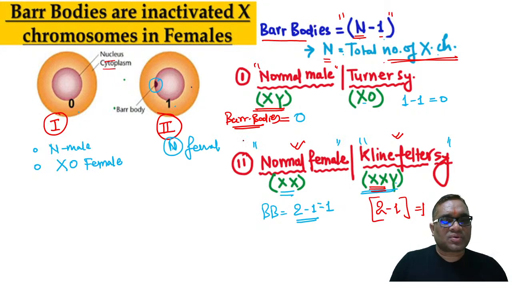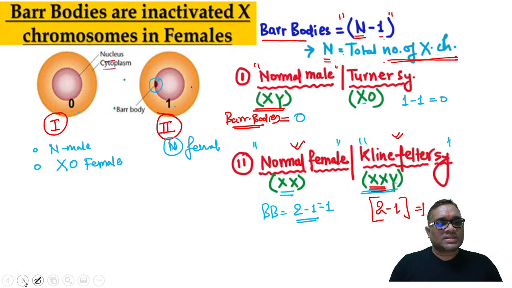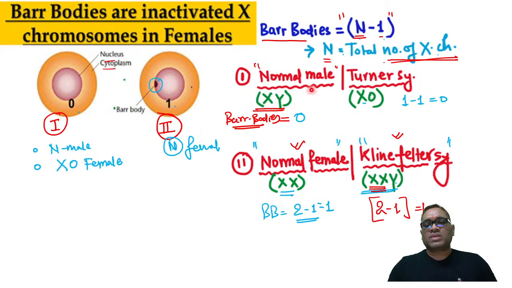Is it clear to all of you how to calculate bar bodies? Bar bodies can be calculated by n-1. N is the total number of X chromosome. So normal male and Turner syndrome is having only 1 X chromosome. So 1 minus 1 is 0, 0 bar bodies, right? Normal female 2 X chromosome, Klinefelter 2 X chromosome. So number of bar bodies 2 minus 1 equal to 1, right?